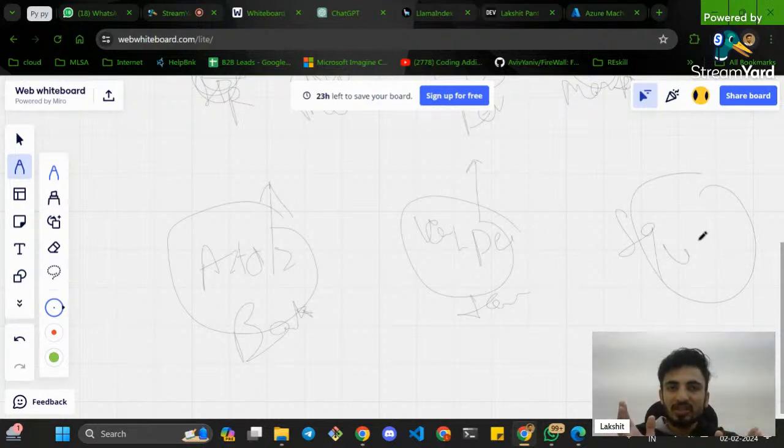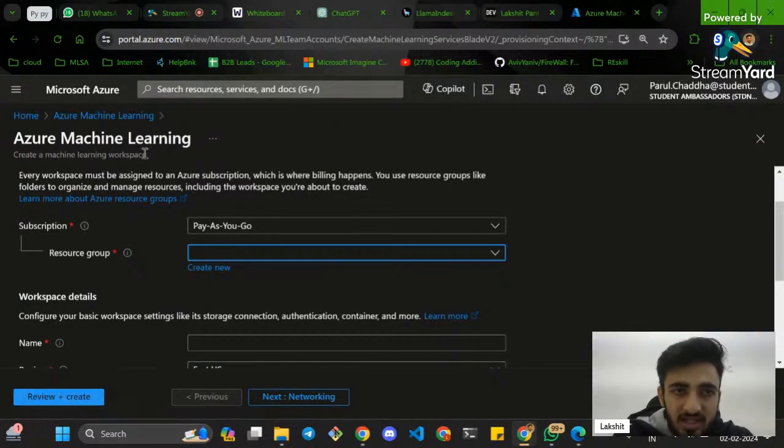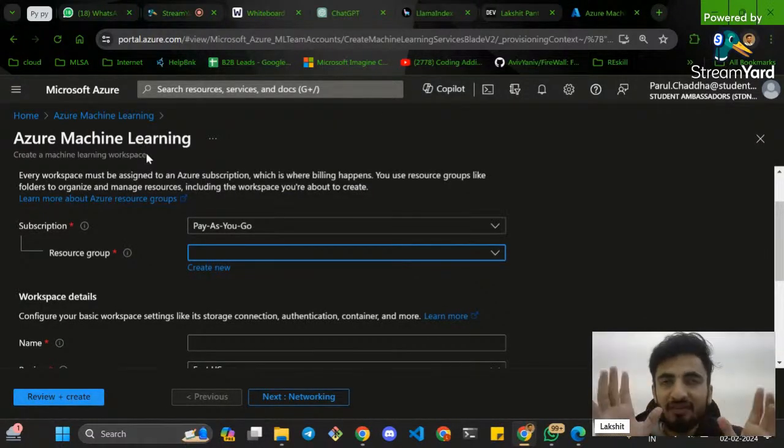What are resources individually? They are Azure services. So what is a resource? Azure Machine Learning is a resource. Azure Function is a resource. Every service that you see in Azure is considered a resource.